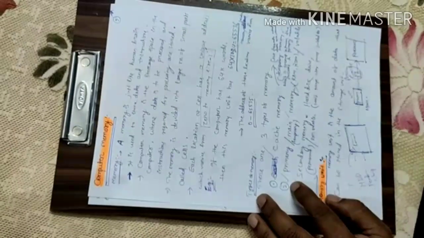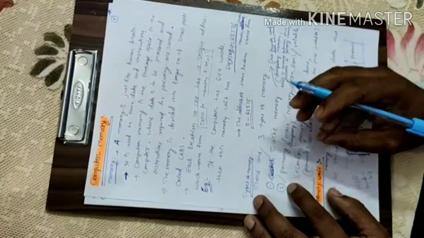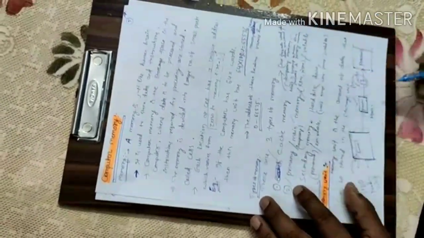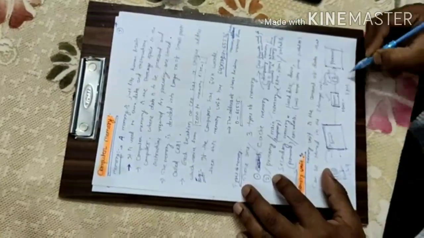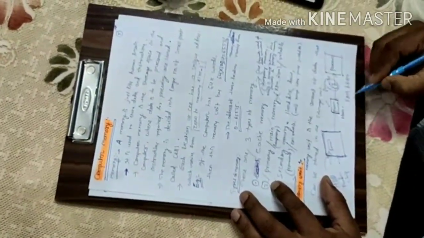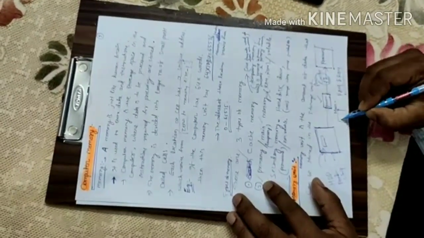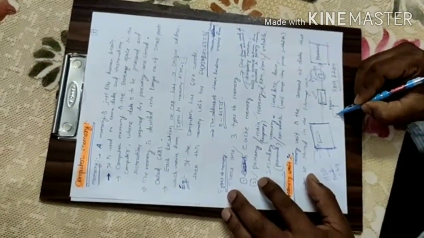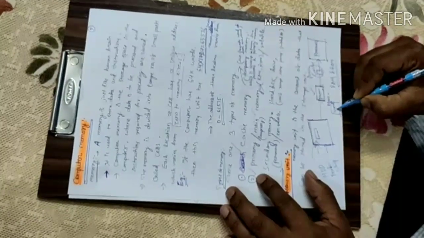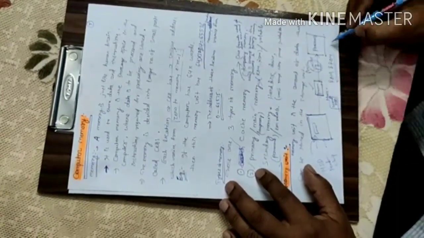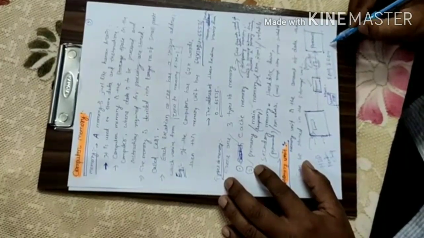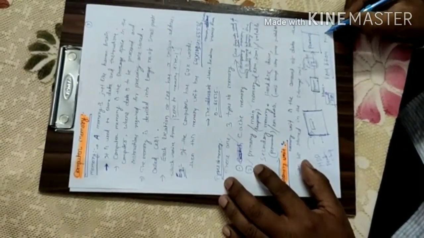Now primary memory is temporary memory, for example RAM and ROM. We know RAM is present in between your secondary memory, hard disk drive, and processor.